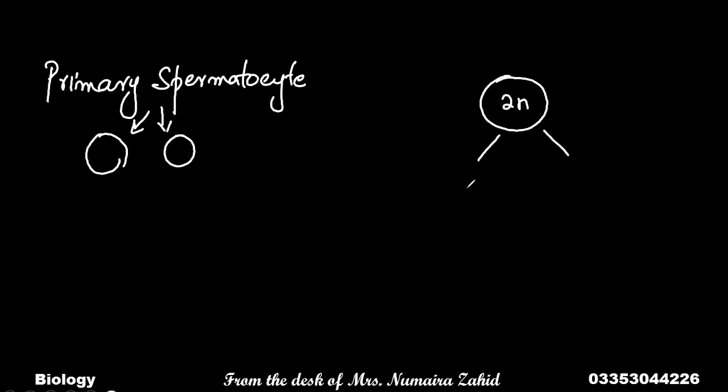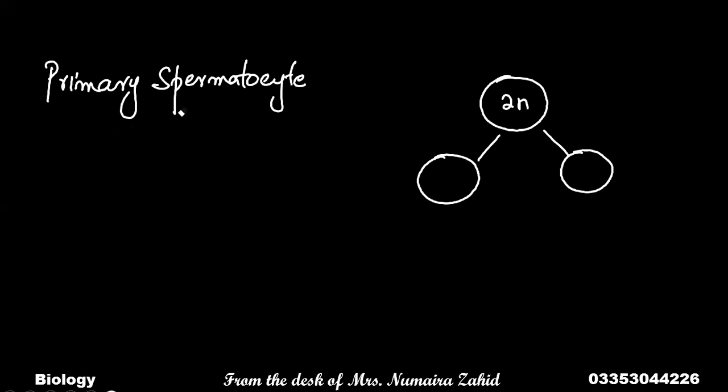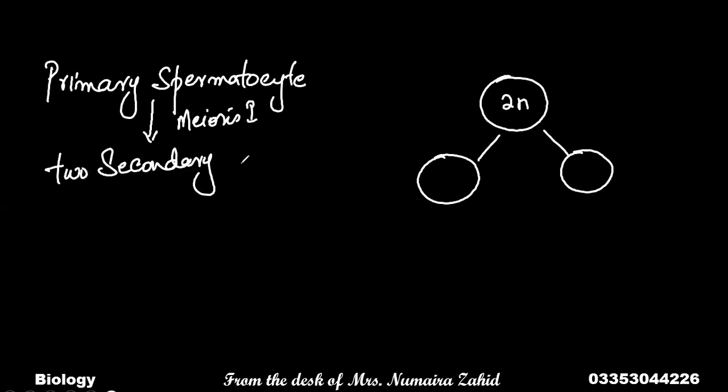When it undergoes meiosis 1, it produces two secondary spermatocytes.